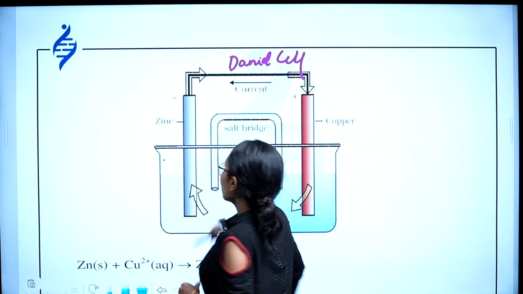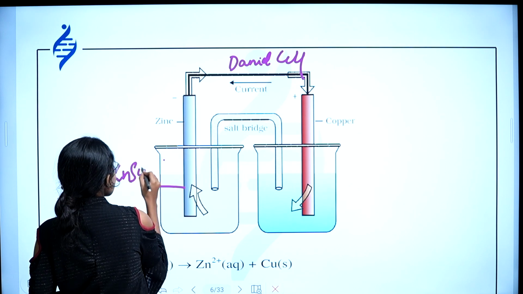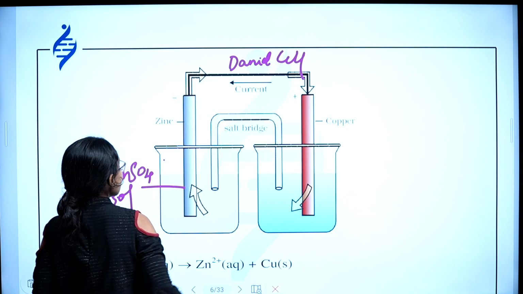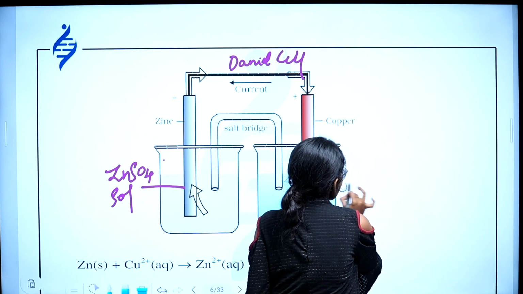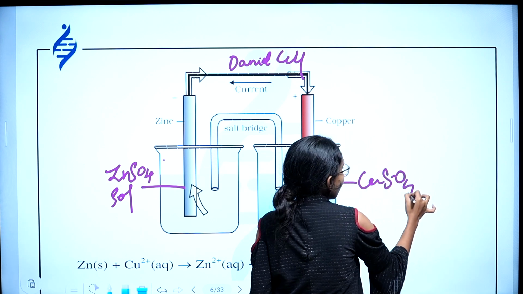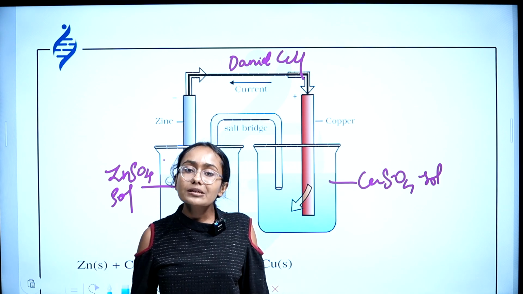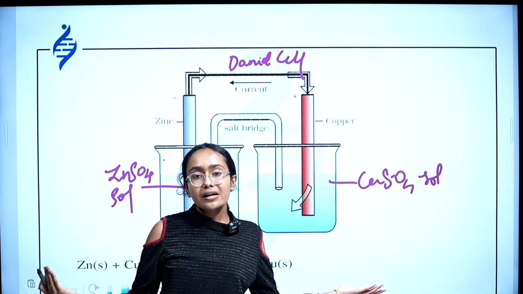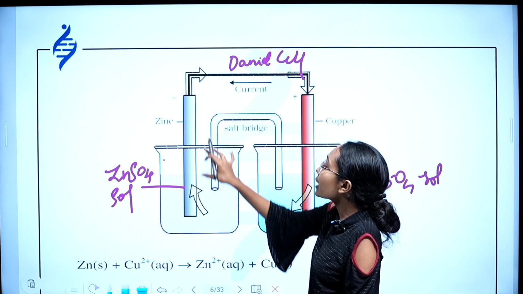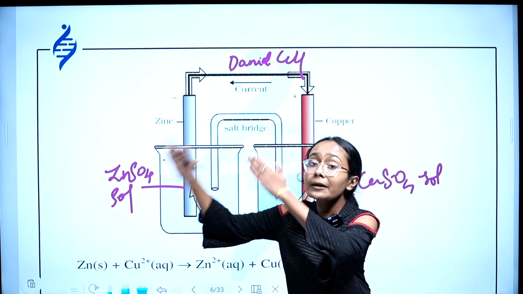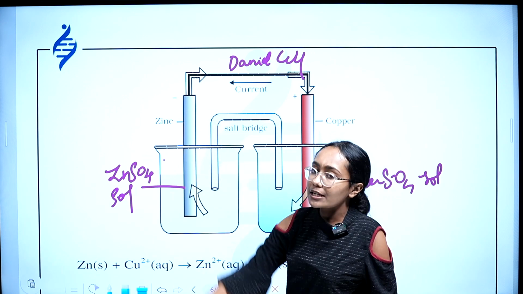The zinc rod is dipped in zinc sulfate solution. The copper rod is dipped in copper sulfate solution. Why did I choose zinc sulfate and copper sulfate for zinc and copper respectively? Is there any specific reason for that? Yes, there is, because if you're dipping a metal in an electrolyte, make sure that the electrolyte has ions similar to that of the metal.